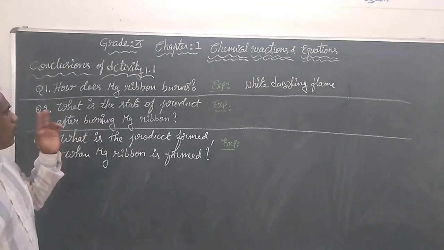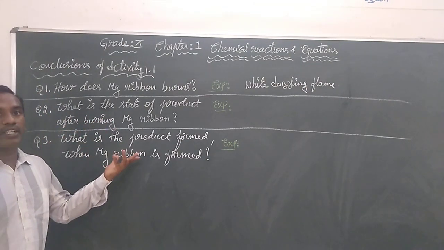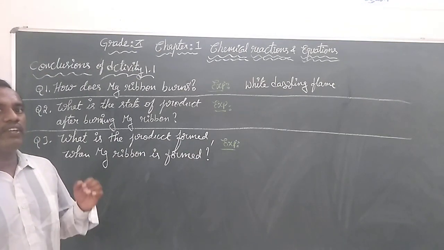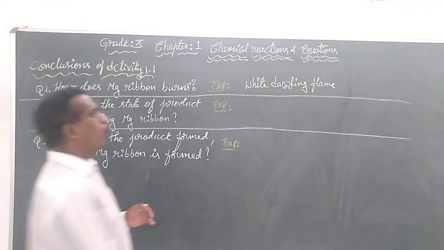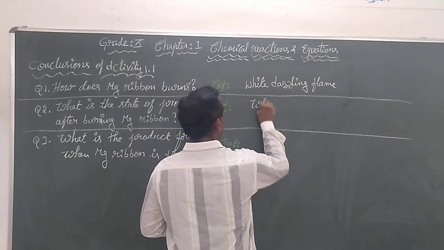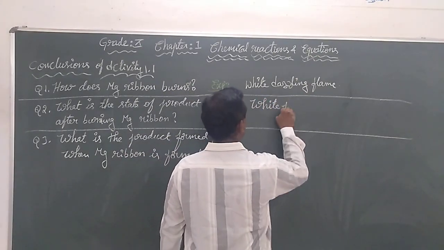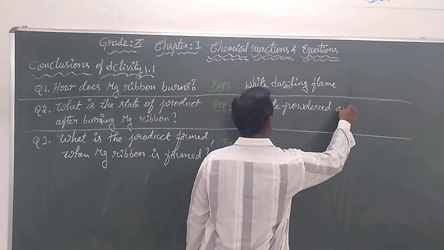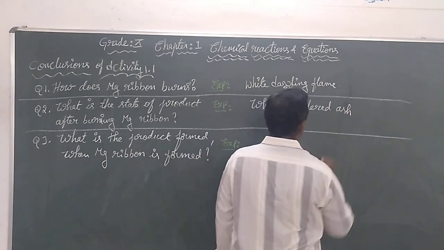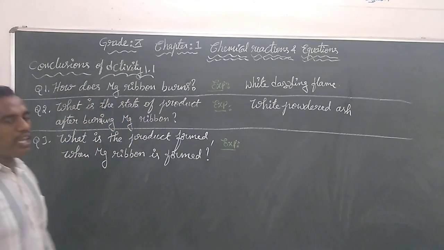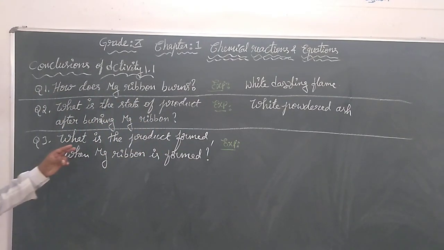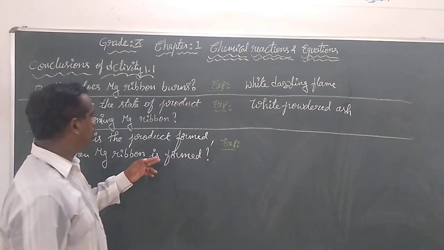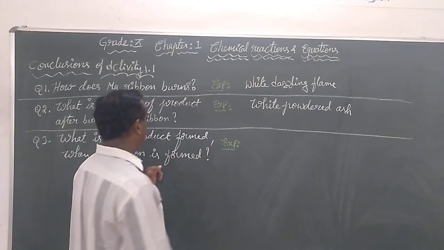What is the state of the product after burning the magnesium ribbon? We conclude that we get a white powdered ash. The last point: what is the product formed when magnesium ribbon is burned?